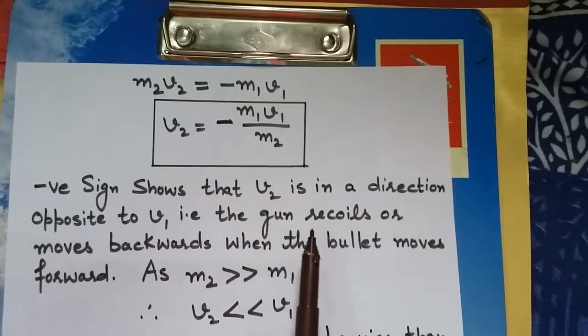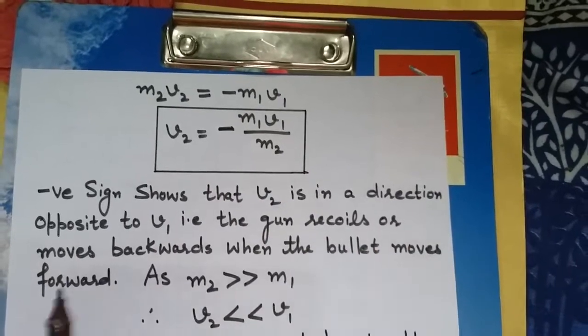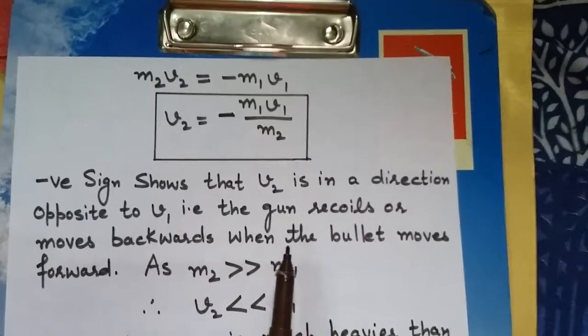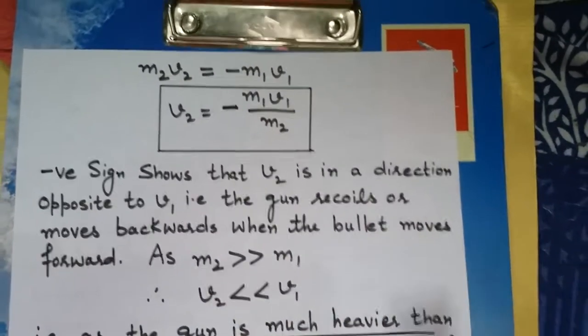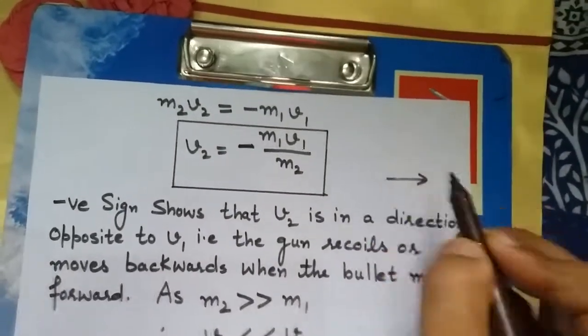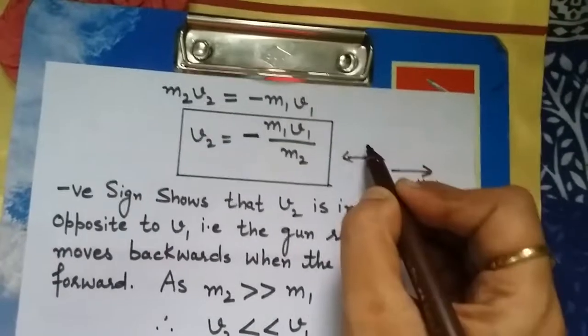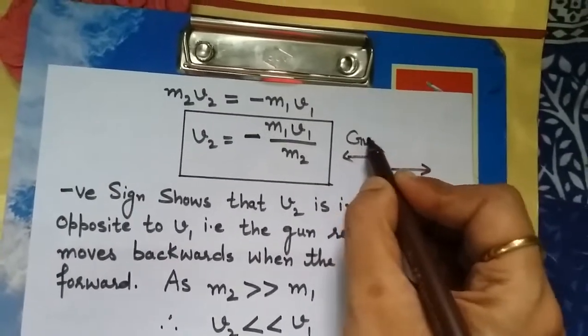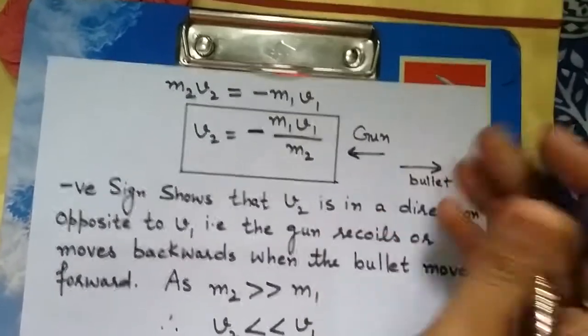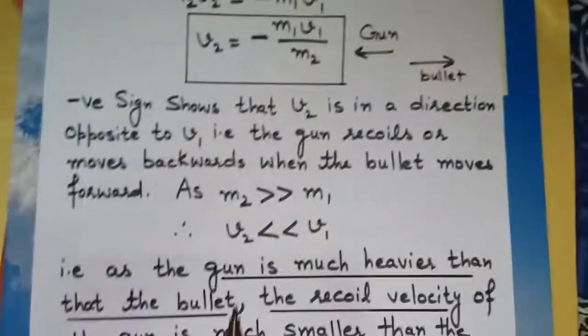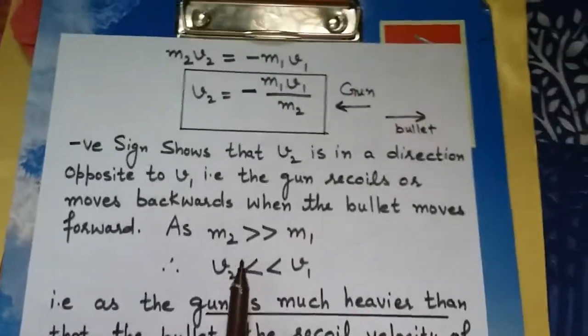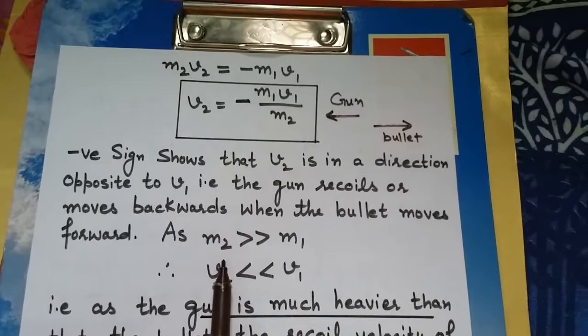That is, the gun recoils or moves backward when the bullet moves in the forward direction. The bullet will move in the forward direction, but the gun will give a jerk in the backward direction. Children, you know, m2, the mass of